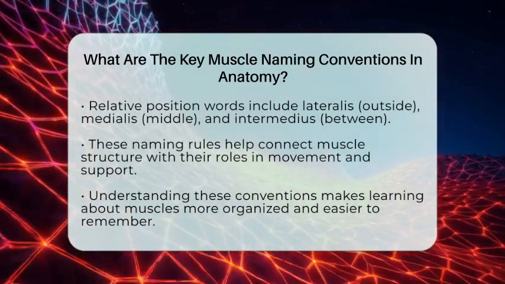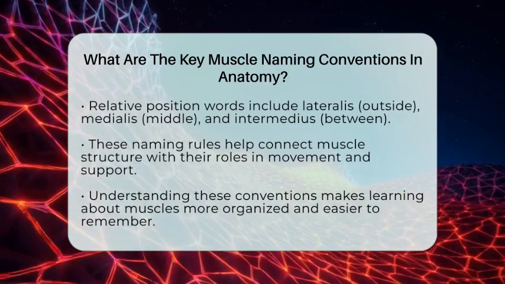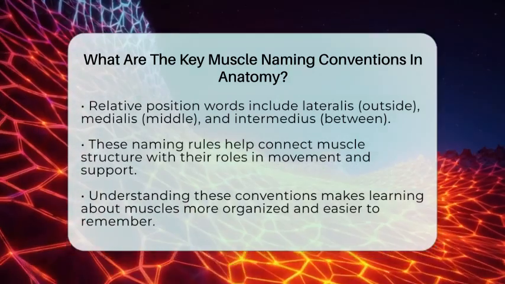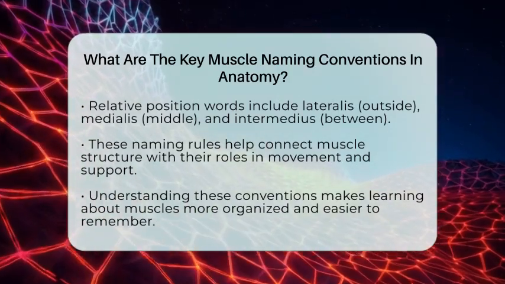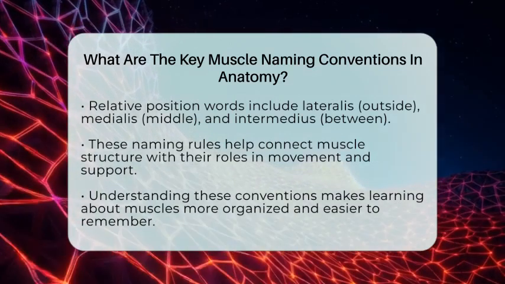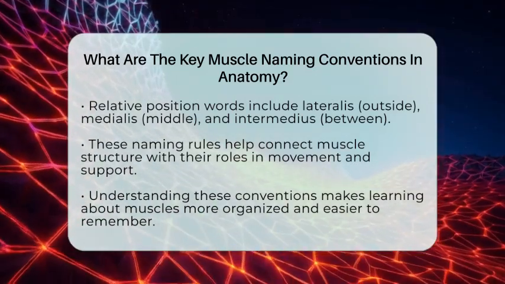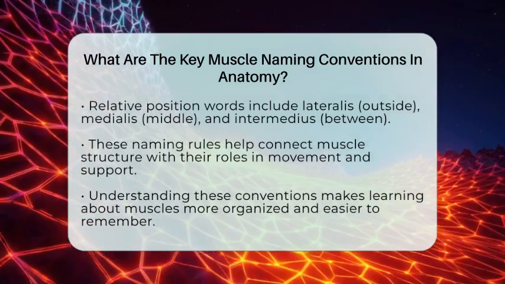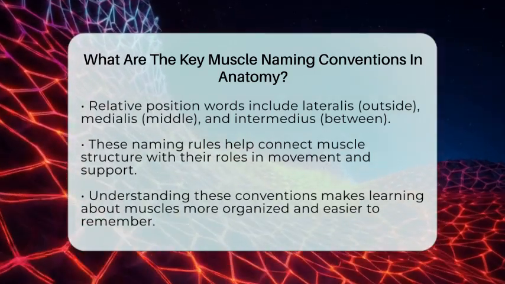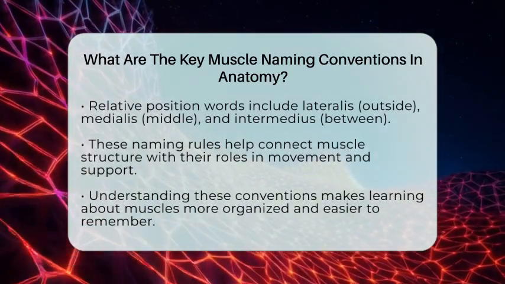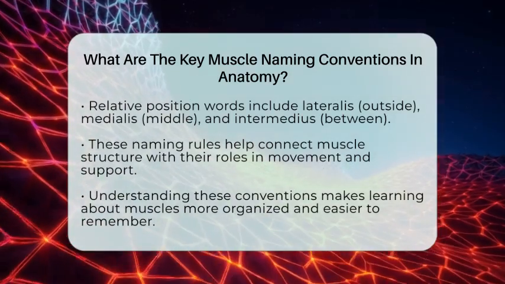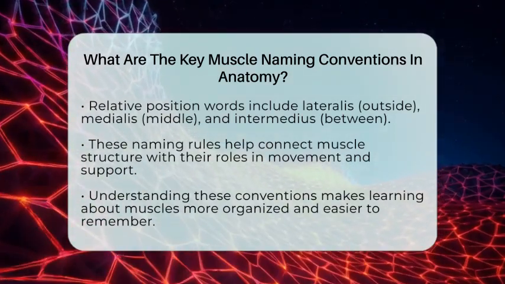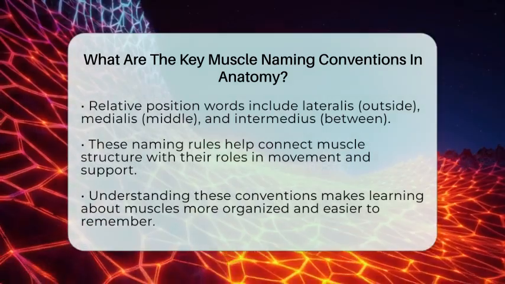All these naming rules work together to give us a clear picture of each muscle. They help us learn how muscles support movement and posture by their shape, size, location, and action. For example, knowing that the flexor carpi radialis is near the radius bone and helps flex the wrist connects structure to function. Understanding these conventions makes studying the muscular system much easier and more organized.